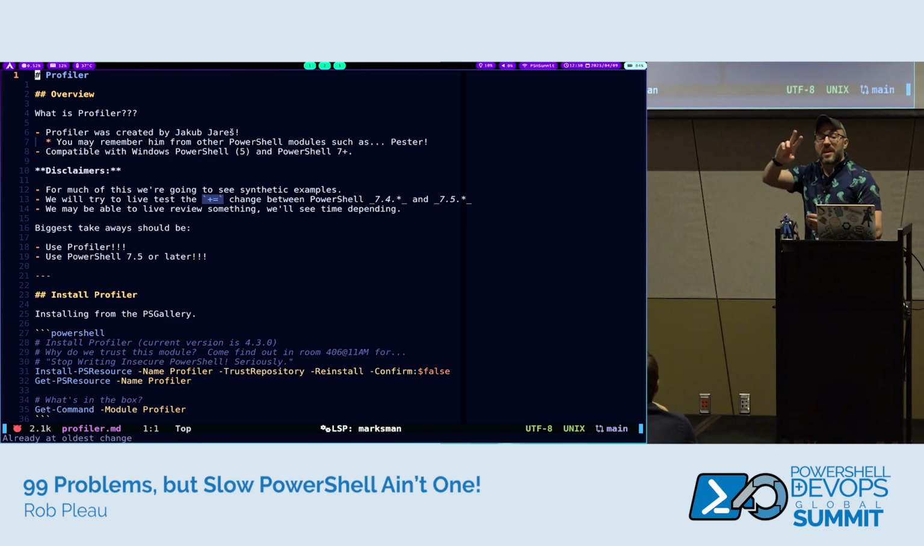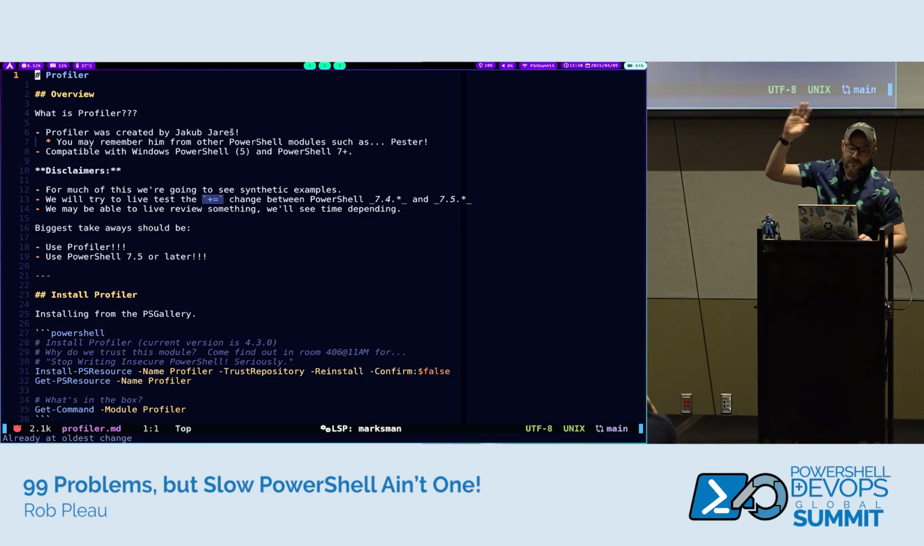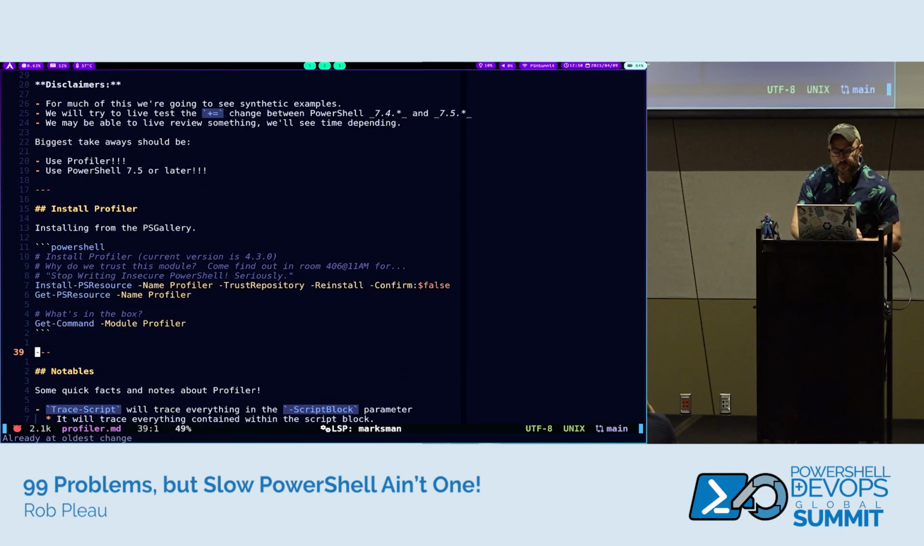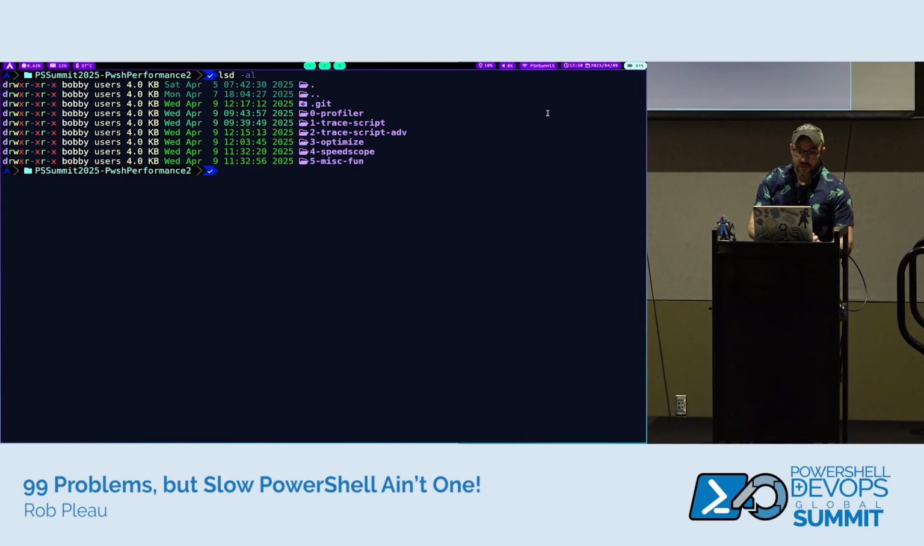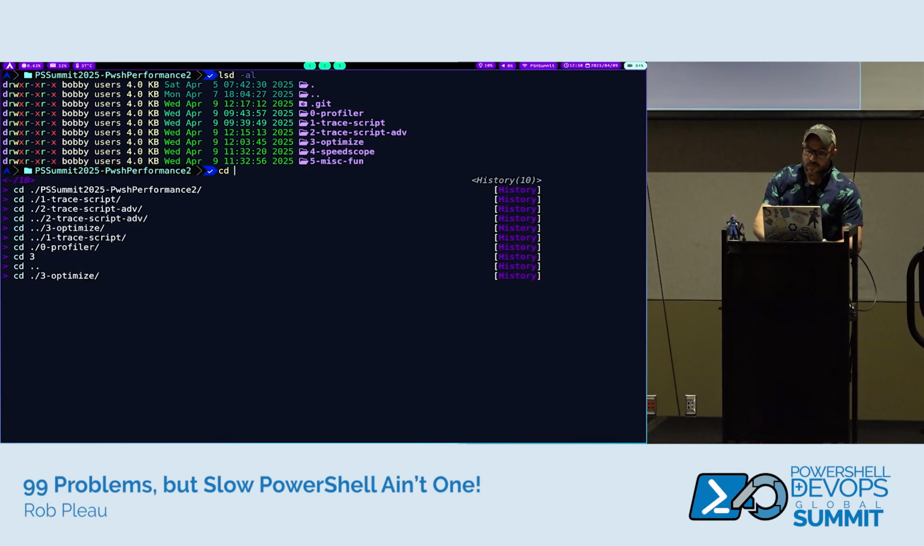So the two key takeaways: use Profiler after this, and use PowerShell 7.5 or later, just so you get the new fanciness. So with that, I've got to install it first. And this is nothing crazy.